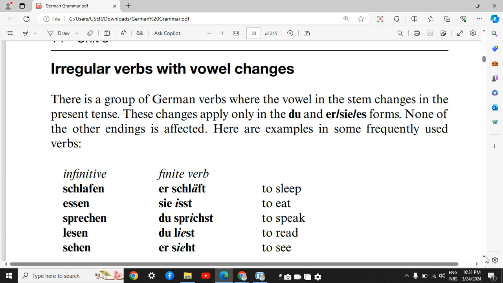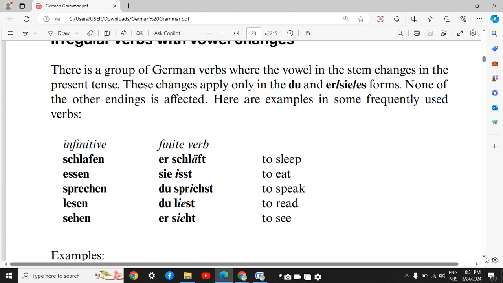The verb schlafen, to sleep. Er schläft. Essen, to eat. Sie isst. Sprechen, to speak. Du sprichst. Lesen, to read. Du liest. Sehen, to see. Er sieht.